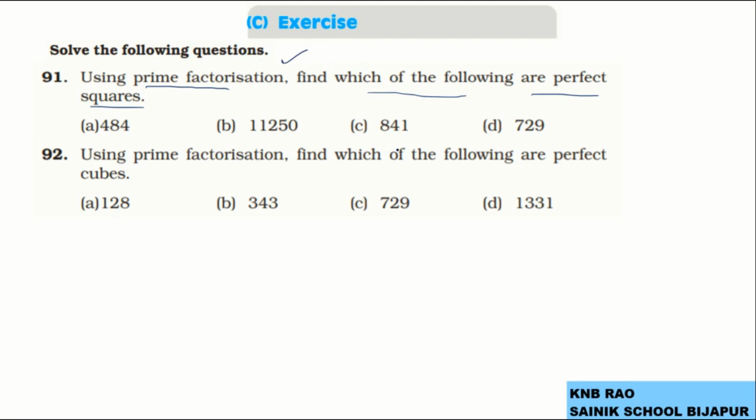Here also we can use the same procedure. You need to prime factorize these numbers. So out of this A, B, C, D, let me do any one question, rest 3 I expect you doing it. So let me choose the tough one,